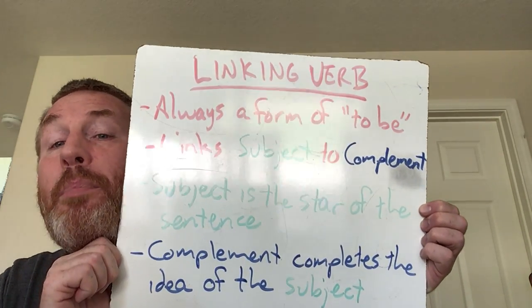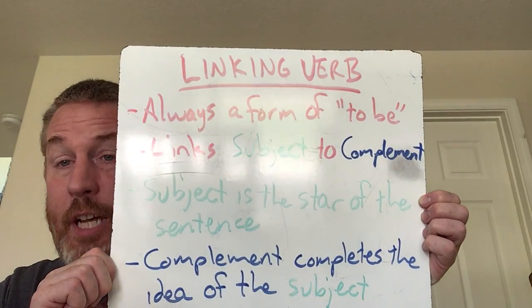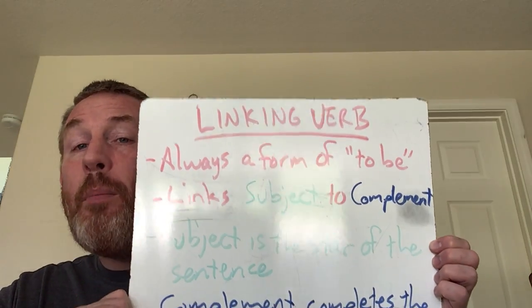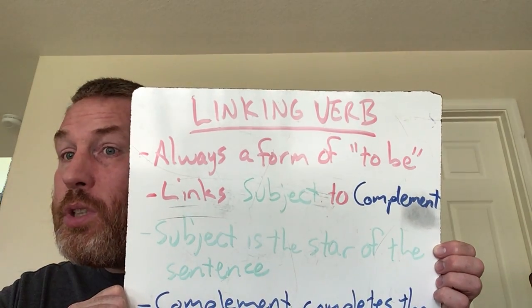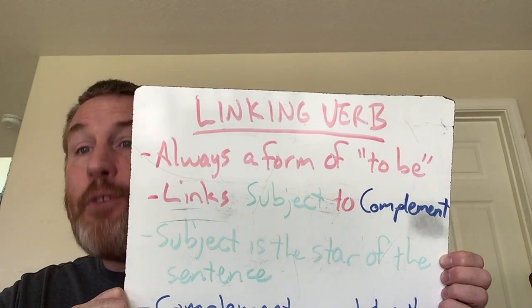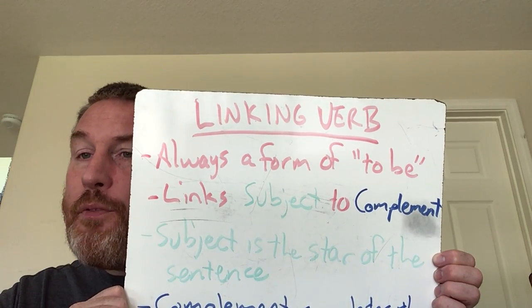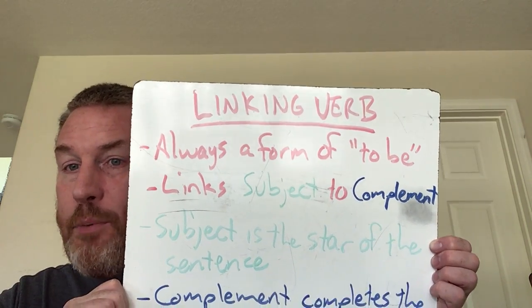The complement completes the idea of the subject. So if you see a form of to be, that's est or sunt, you know it's a linking verb. First you find the subject. Then you find the complement, because you know it has to have one.